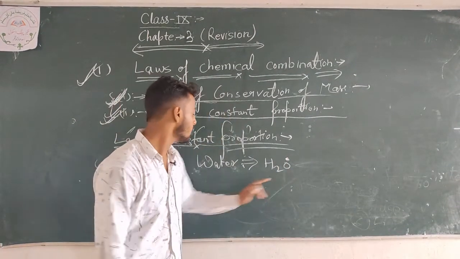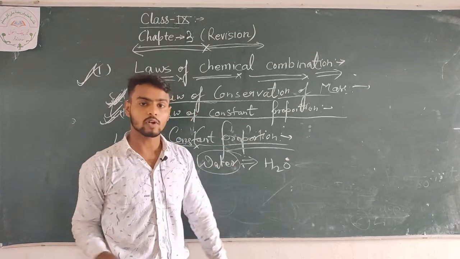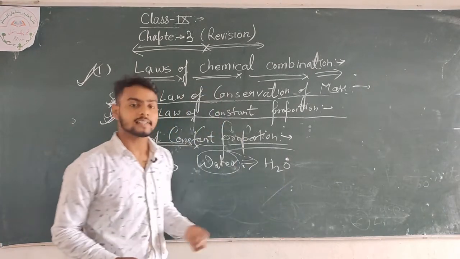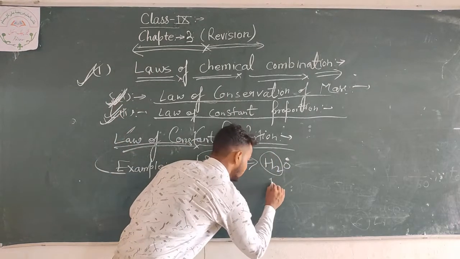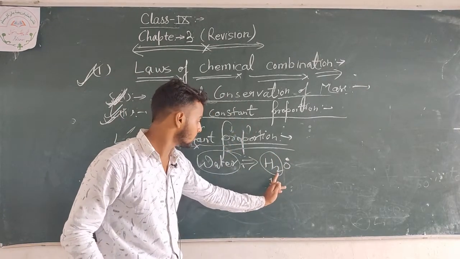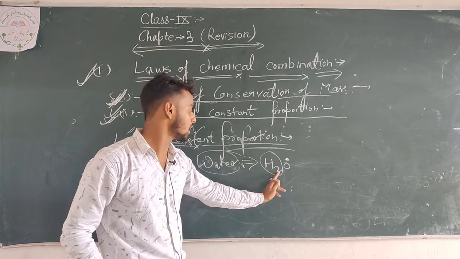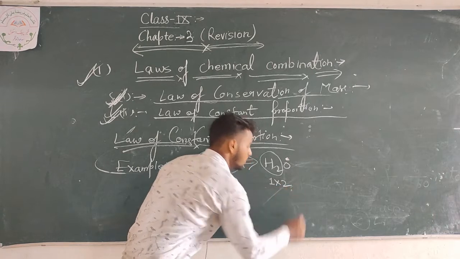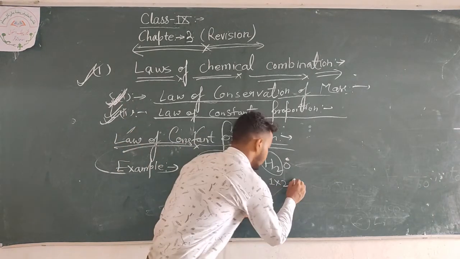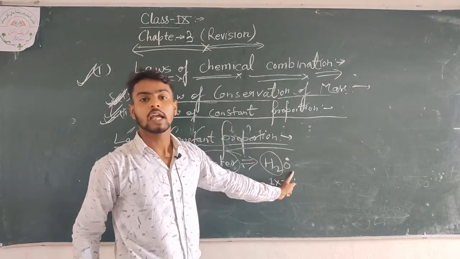H2O is the formula of water. The atomic mass of hydrogen is 1, and two particles of hydrogen are present in water, so we multiply by 2.